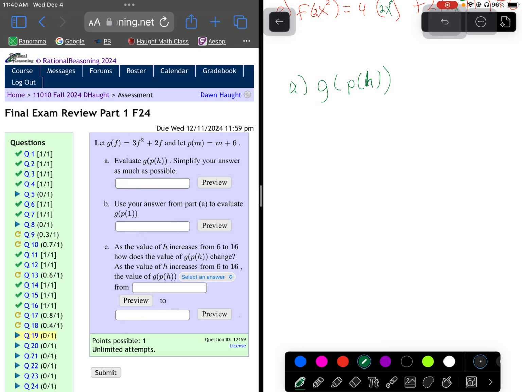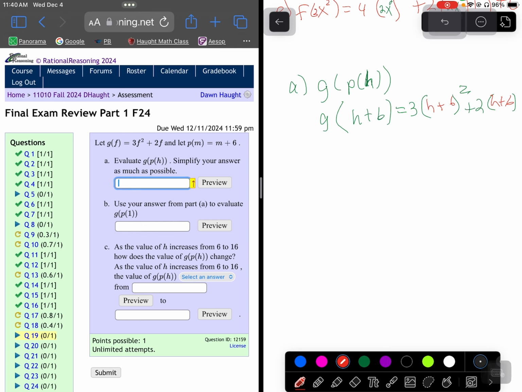Now, P originally has M's in it. Don't overthink that. Take out the M, input an H. So if we input an H into P, it becomes H plus 6. Now we never have to look at that again. We just have to look at our G function. Now our G function says 3 times the square of our input plus 2 times our input. So now instead of an F, they had F's in there, we're going to put in an H plus 6.